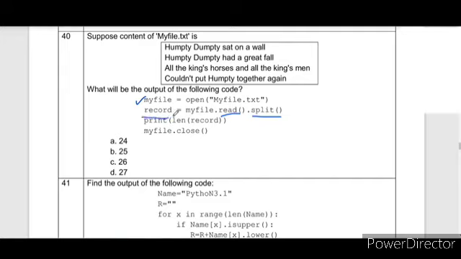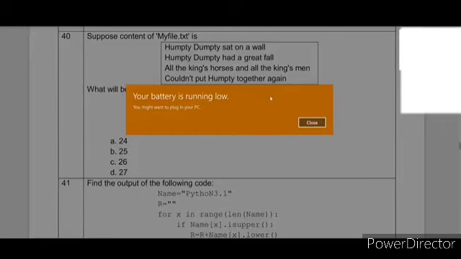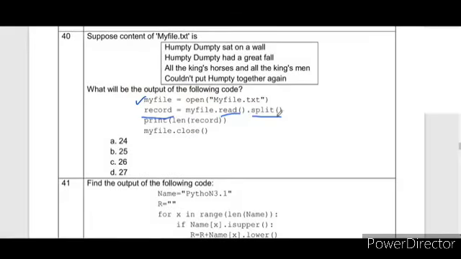Print length of record. Now record contains all the words as a list. So when you count length of record, it will be 1, 2, 3. So record contains a list of strings.